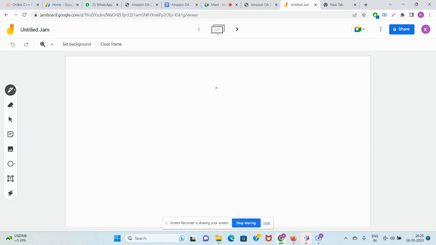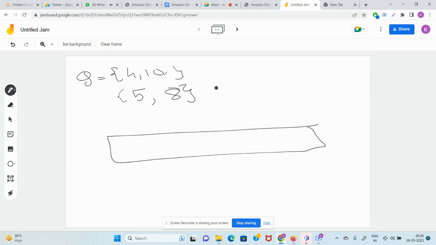For example, say in the question we are given q like this. We are given 4 comma 10 and we are given 5 comma 8. And guys, this is our array. Our array looks like this: 4, then comes a 10, then comes a 4, then comes a 1, a 10, then comes a 5, then comes an 8. Now tell me which are the valid pairs.